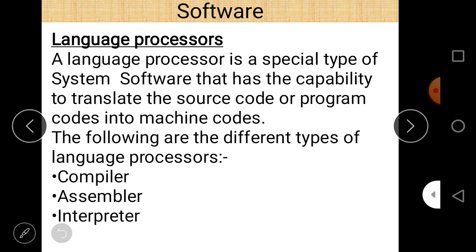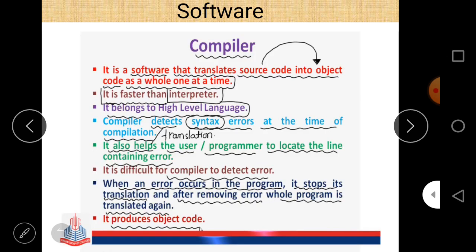And the most important question regarding this is, what is the difference between compiler and interpreter? This is asked many times in our examinations. So there are three different types of language processor: compiler, assembler, and interpreter. So let us take them one by one. This is all about compiler.